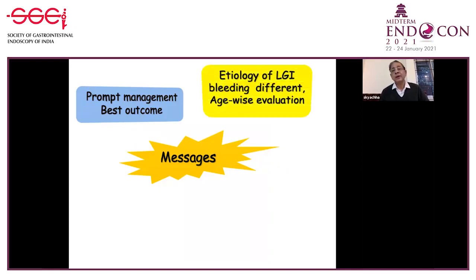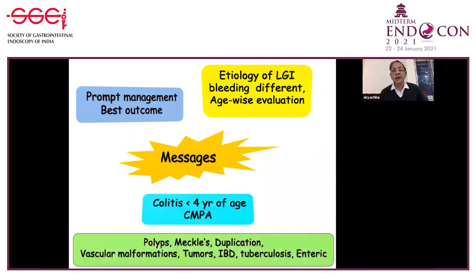The etiology of lower GI bleeding is different in children, as I mentioned to you, with different causes. Age-wise evaluation should be done. In colitis under 4 years of age, always think of cow's milk protein allergy. The younger the child, the higher the chances of cow's milk protein allergy if given top feeds, if given bovine milk. Causes like polyps, Meckel's diverticulum, and duplication cyst top the list. Vascular malformations, IBD, tuberculosis, and enteric ulcers may be causes of lower GI bleed in children.